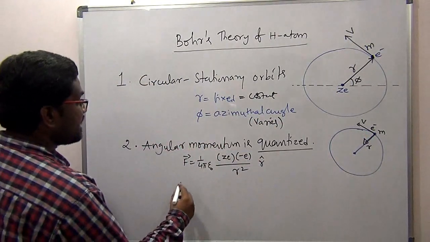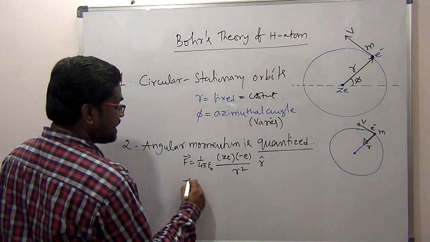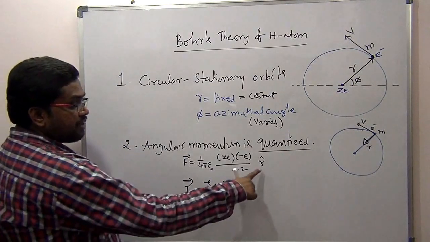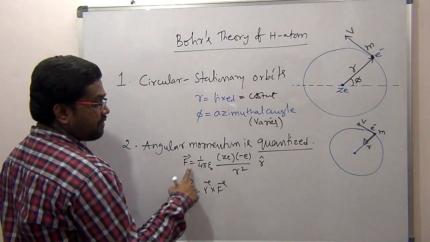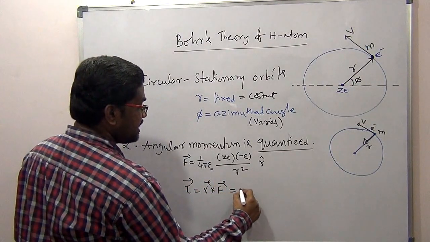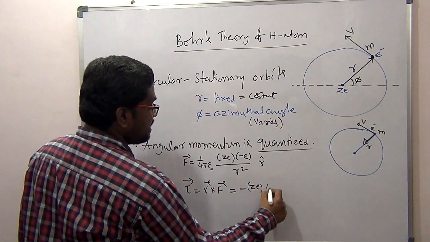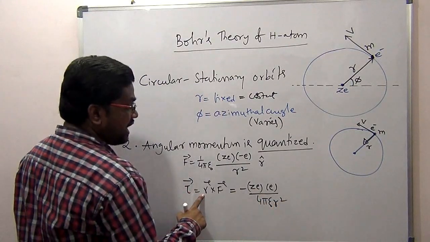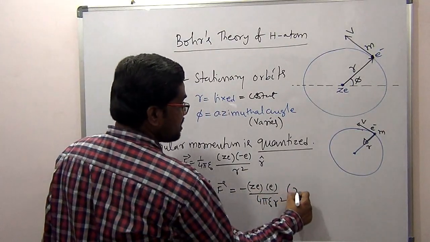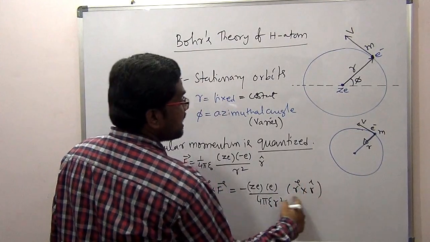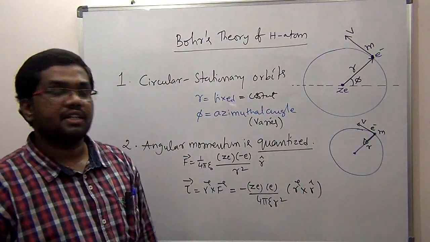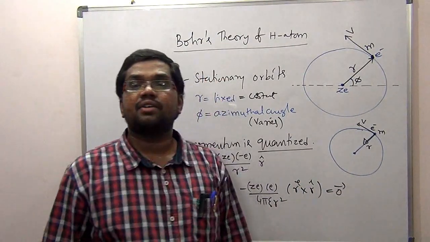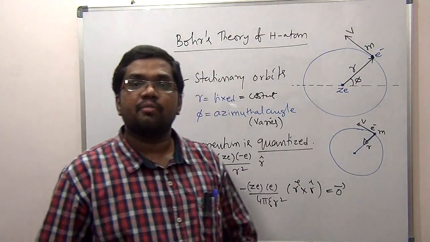Then what is the torque acting on the electron about the nucleus? Torque is defined as r cross F. The direction of F is also r cap. Everything together gives minus Ze into e divided by 4 pi epsilon naught r square, into r cross r cap. Obviously the cross product of two parallel vectors is 0. So the torque acting on the electron will be 0.